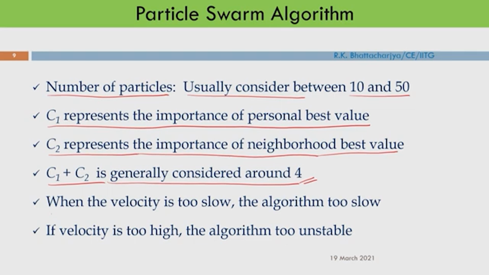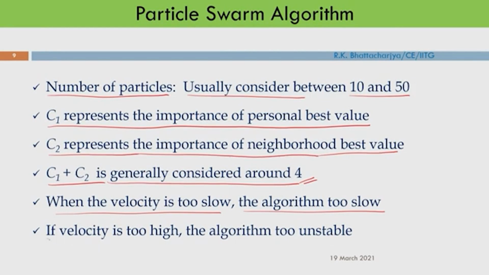When the velocity is too low, the algorithm is too slow. Velocity being low means the algorithm is slow and you may need a lot of iterations to reach the optimal solution. On the other hand, if velocity is too high, the algorithm will be unstable. Therefore, you have to choose the parameters in such a way that velocity is neither too slow, in which case it will take a lot of time, nor too fast, in which case the search process will be unstable.